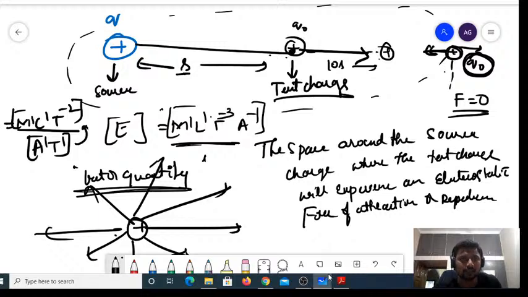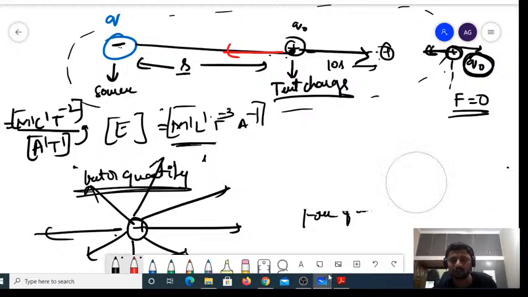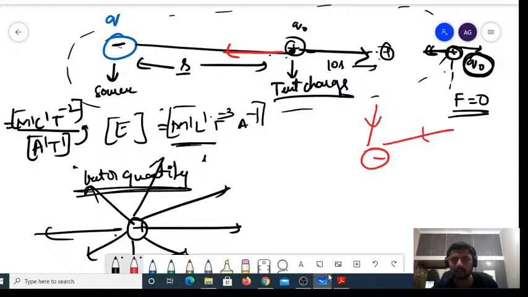If I replace this by a negative charge, it will tend to attract this Q0, right? So Q0 will tend to move towards the source charge. So that will become the electric field direction for the minus Q. That is, the electric field for a negative charge would be acting radially inwards.